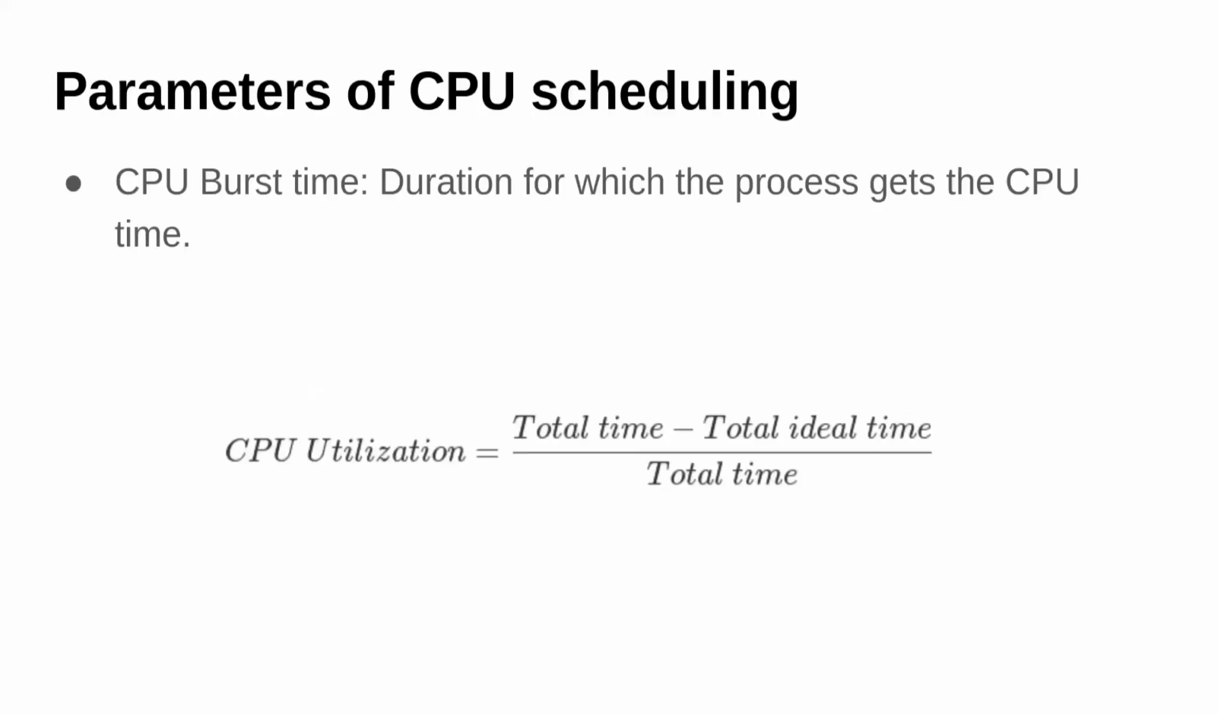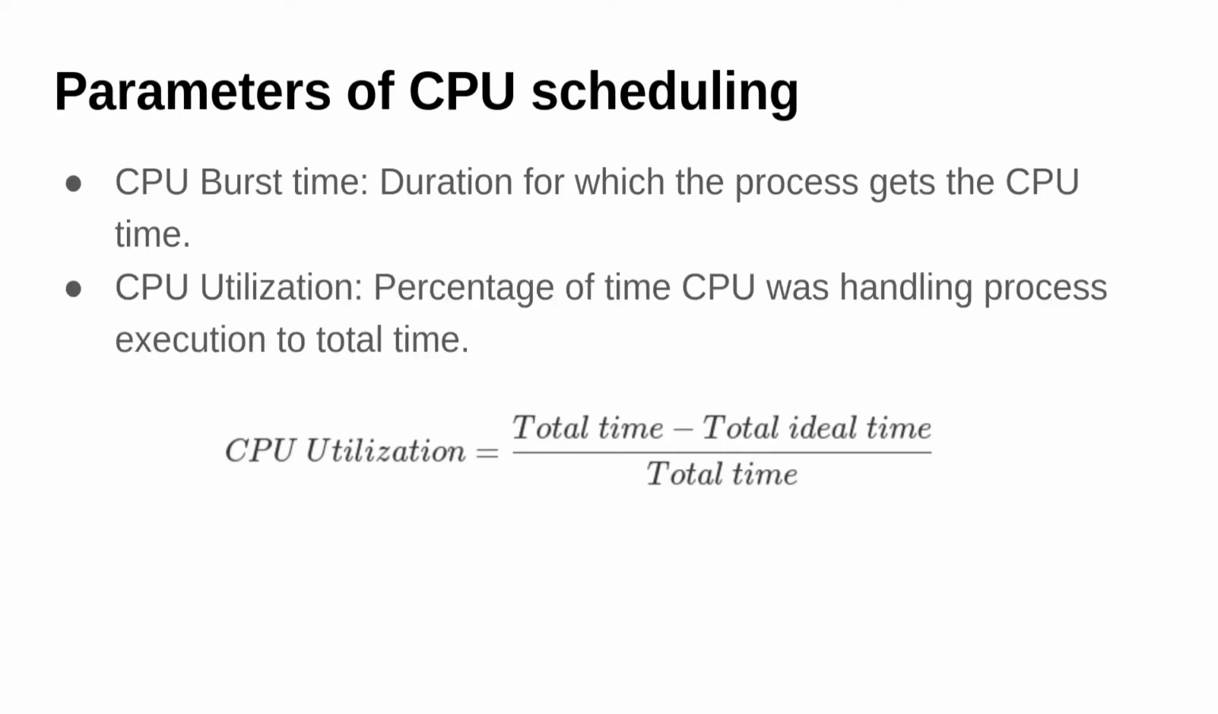Parameters of CPU scheduling. So the first one is CPU burst time. The burst time is the duration for which the process gets the CPU. So this is the actual time when the CPU is executing the instructions of that process. Second one is CPU utilization. That is the percentage of time the CPU was handling a process to the total time. So the CPU utilization shows how many processes were executed and whether the CPU time was utilized in a better way or not.